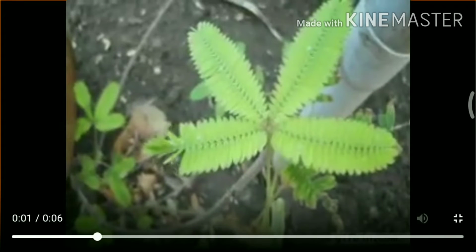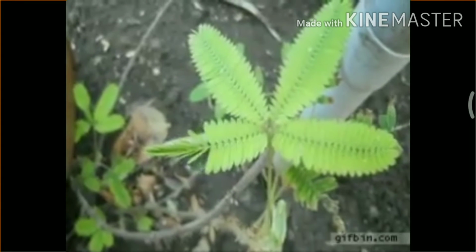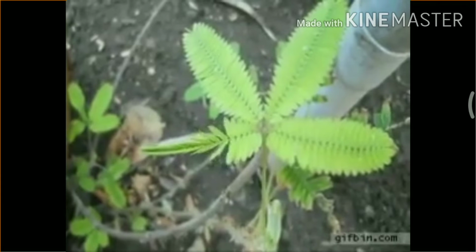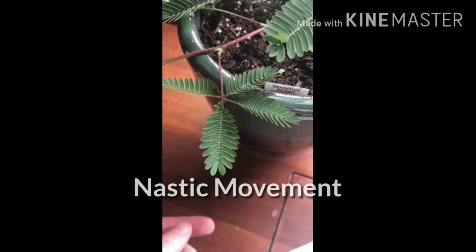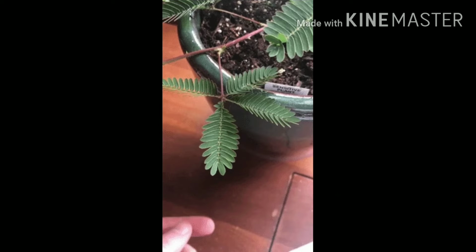Now I'll tell you about nastic movements. They are not dependent on a stimulus and are growth independent. For example, the leaves of the touch-me-not plant, whose scientific name is Mimosa pudica, fold up immediately when touched. These kinds of changes are due to the amount of water present in the leaves.